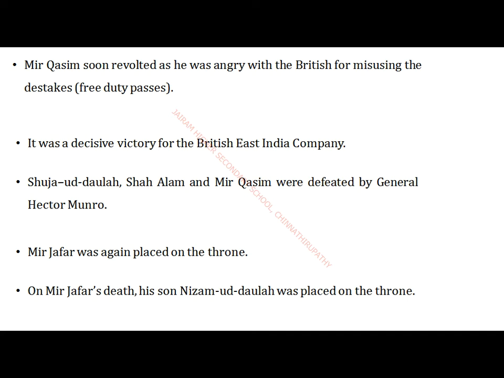Not only Mir Kasim was defeated by the Britishers' political and administrative rule, but Shuja-ud-Daula and Shah Alam too. These native rulers were all defeated by the British, especially by the military general known as General Hector Munro. He gave a lot of torture to these native rulers.